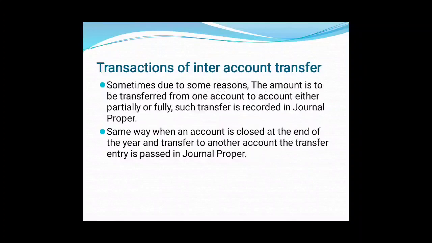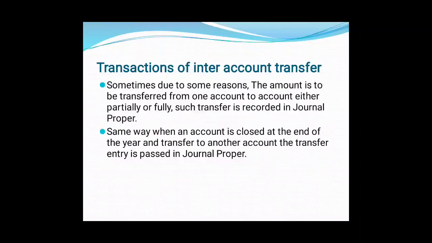Okay, right? The same way, at the end of the year, when we close the account, sometimes one account is closed and transferred to another account. The example of this is capital and drawings. We very well know the capital and drawings are the accounts of the owner, right? So one owner, one person, and there are two accounts, capital account and drawings account, and both are opposite in nature.